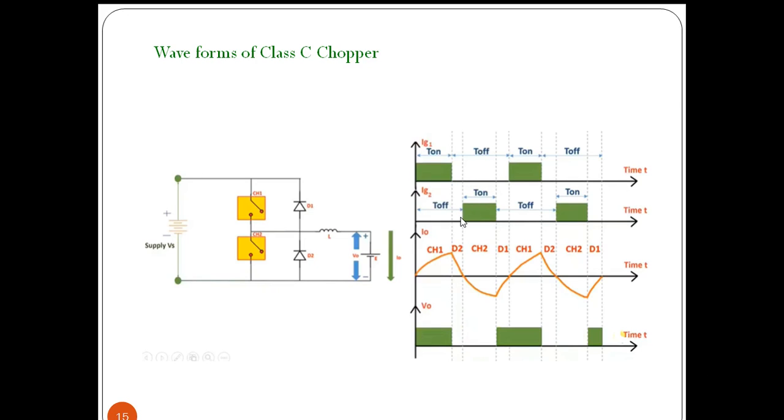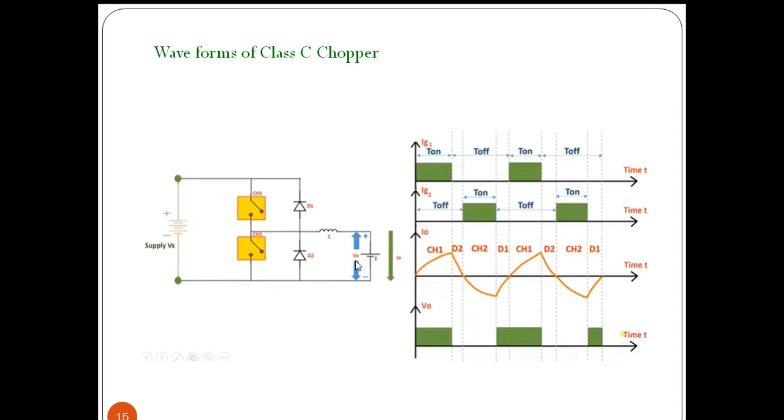And when we turn on CH2, again the battery will drive current through chopper 2, and the inductor will charge. So the current through the battery will be in the reverse direction, and this battery voltage will appear across the load in the reverse direction.